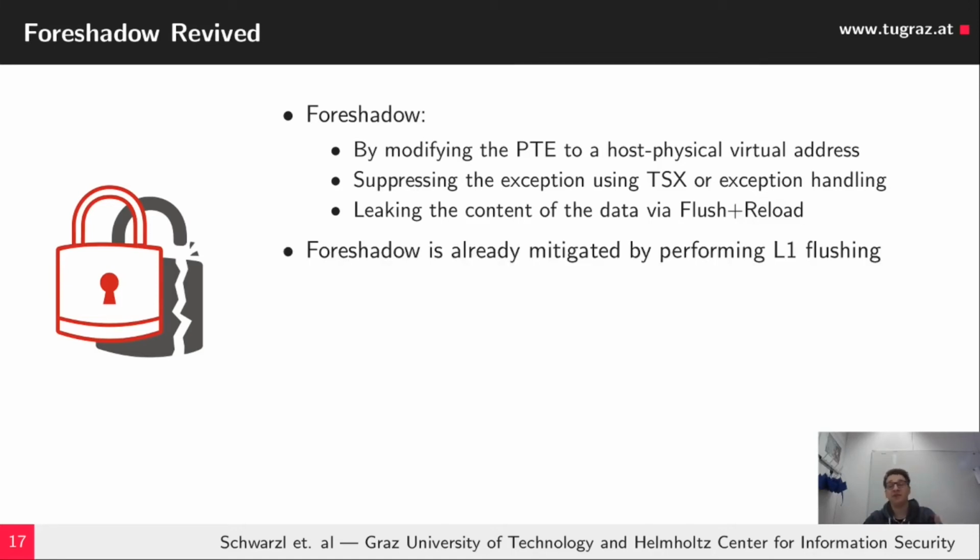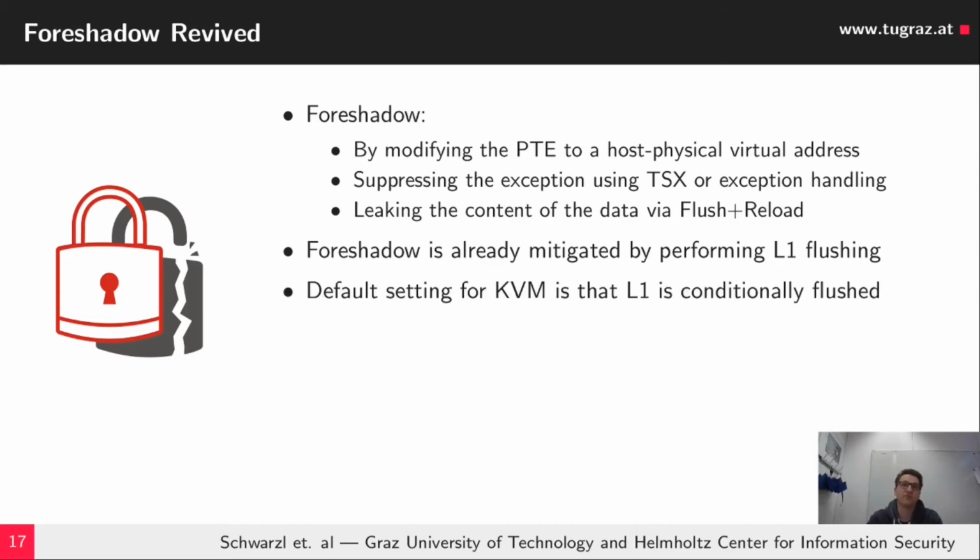But the thing is with Foreshadow, it seems to be already mitigated. For instance, in the Linux kernel virtual memory, the addresses which are affected are conditionally flushed from the L1 cache on context switch. And this is also the default setting for KVM.